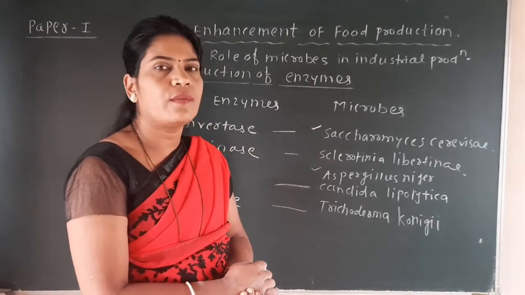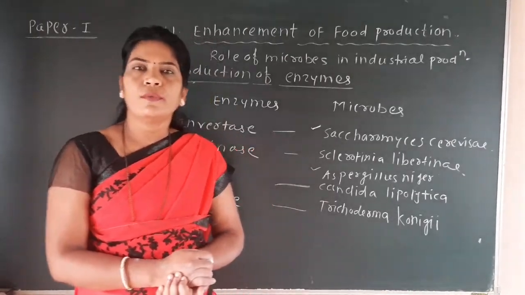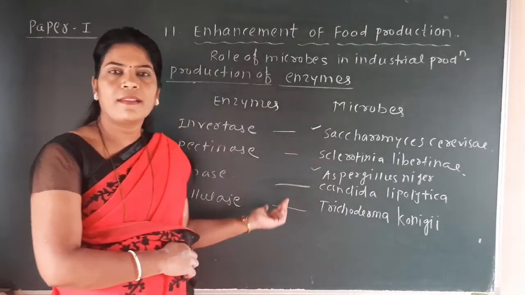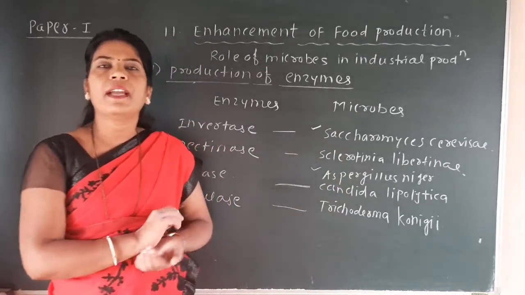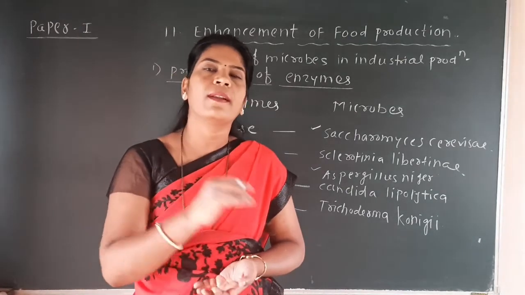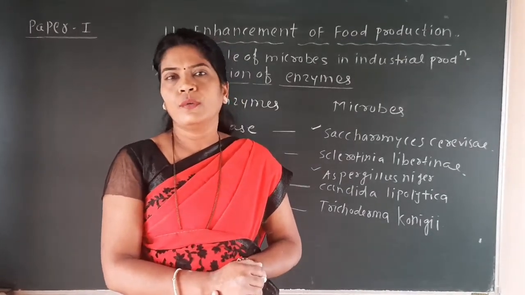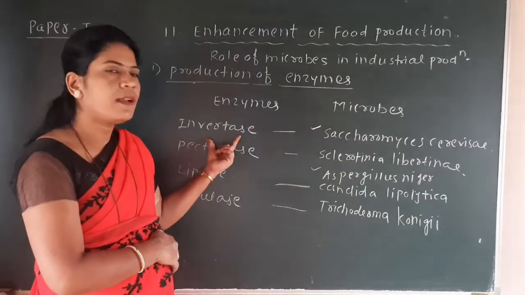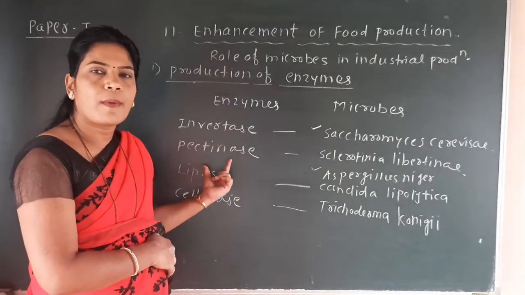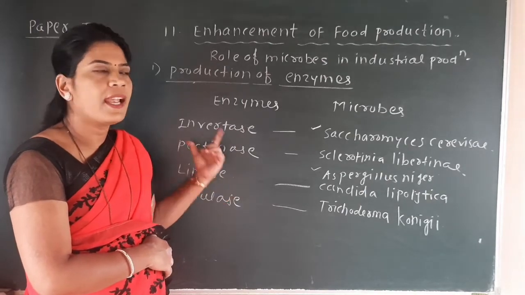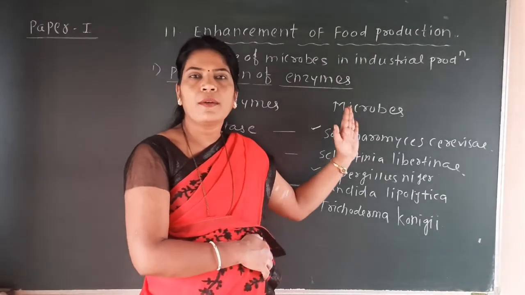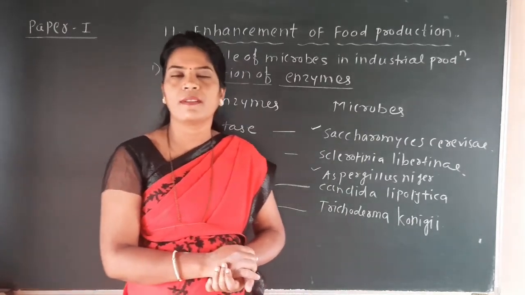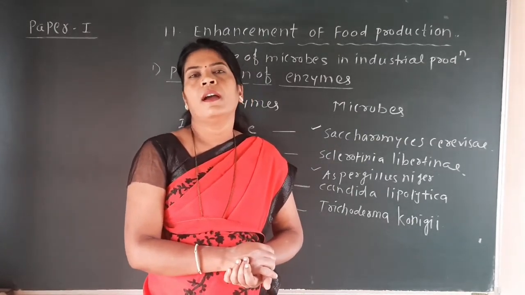Read carefully which are the names of the enzymes and their microbes, antibiotic names and their microbes, and vitamin names and their microbes. Out of these, you have to remember the name of the enzyme, antibiotic, vitamin, and the microbes which produce them.